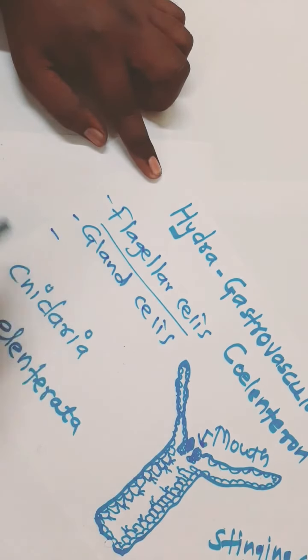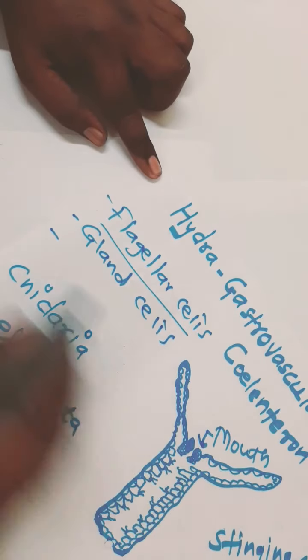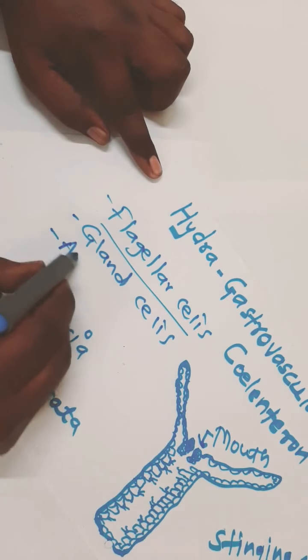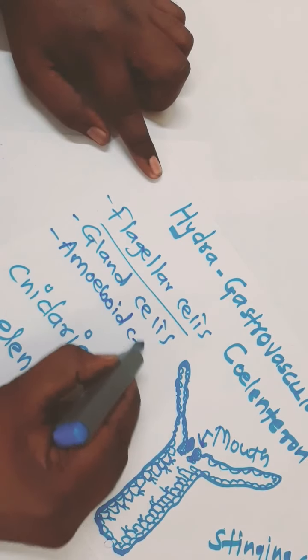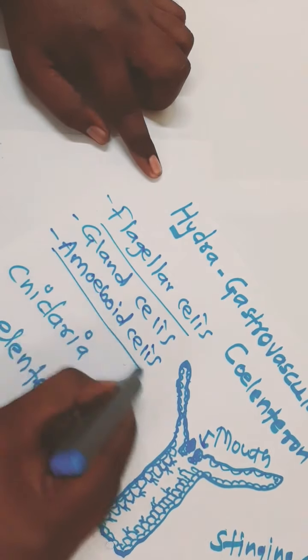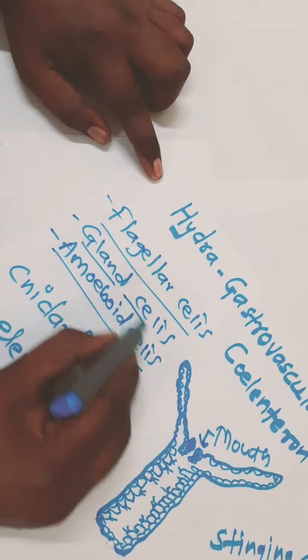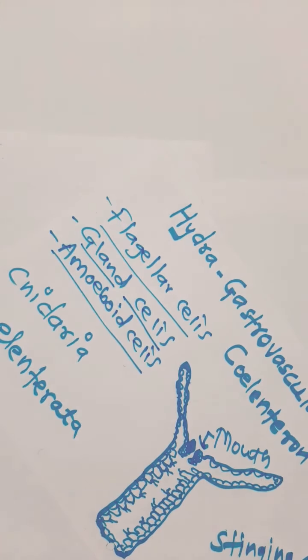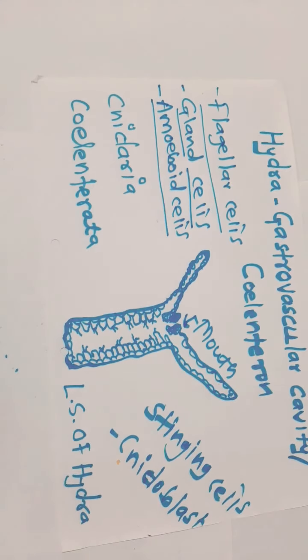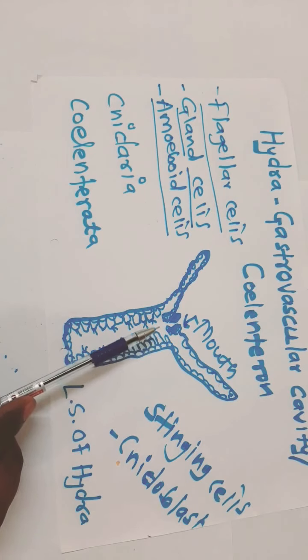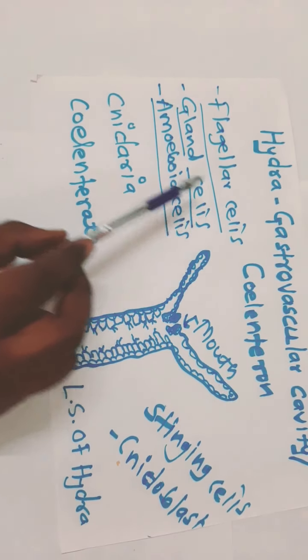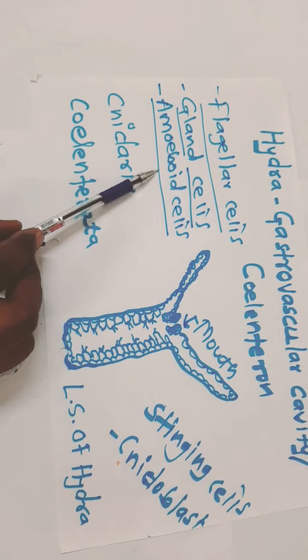And the third type of cell present in the lining of the gastrovascular cavity is amoeboid cells. Why amoeboid cells? Because these cells do not have any particular shape. They don't have any kind of symmetry. That's why they are called amoeboid cells. So the lining consists of flagellar cells, gland cells, and amoeboid cells.